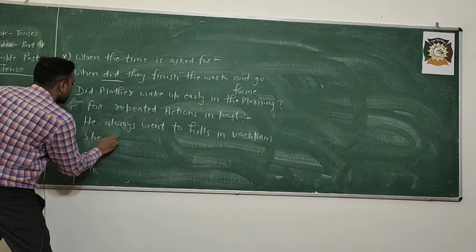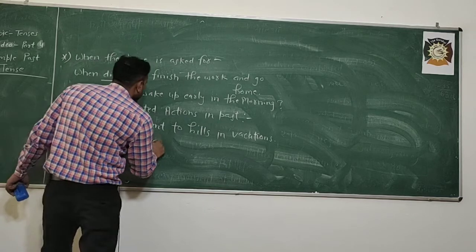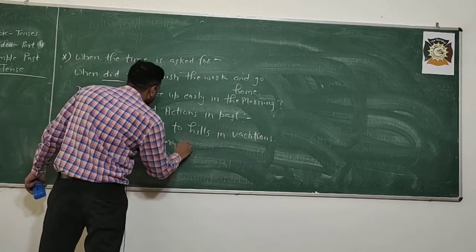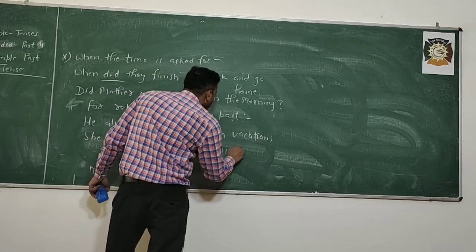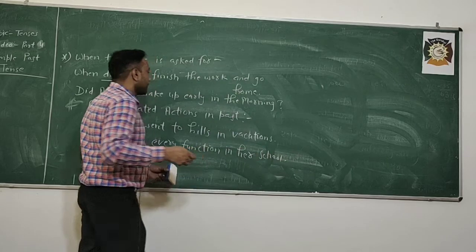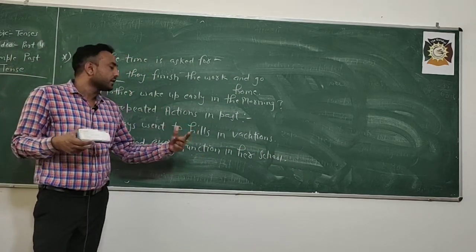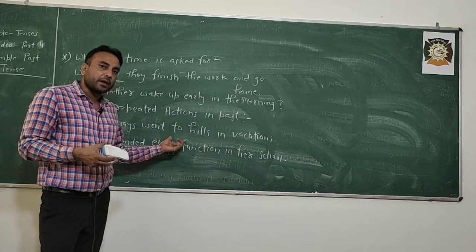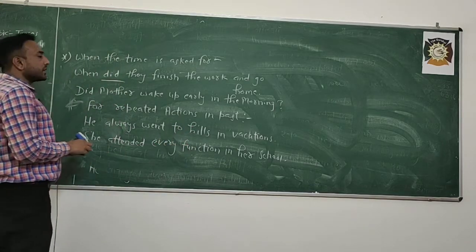She attended every function in her school. When you have to show repeated actions in the sentence, we always use simple past tense. Is it clear?